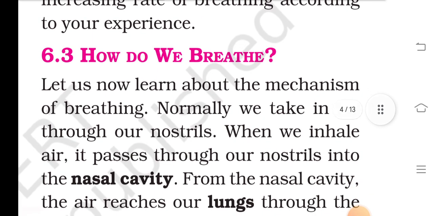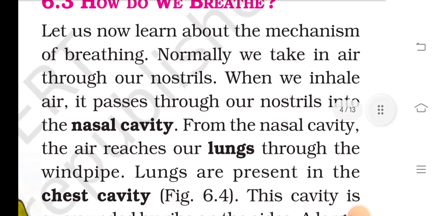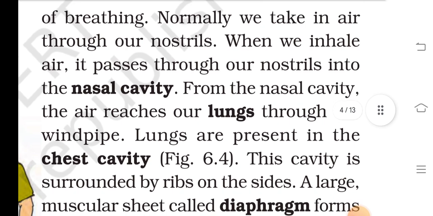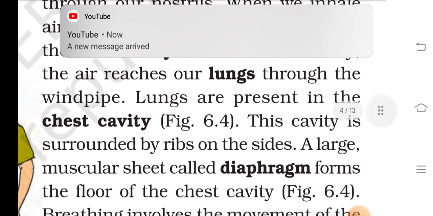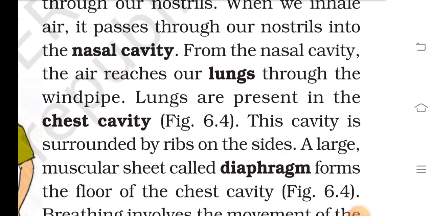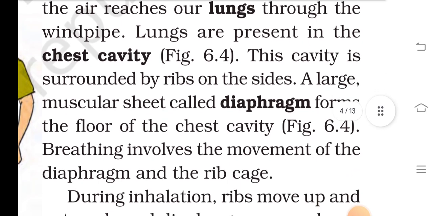How do we breathe? Let us now learn about the mechanism of breathing. Normally, we take in air through our nostrils. When we inhale air, it passes through our nostrils into the nasal cavity. From the nasal cavity, the air reaches our lungs through the windpipe.